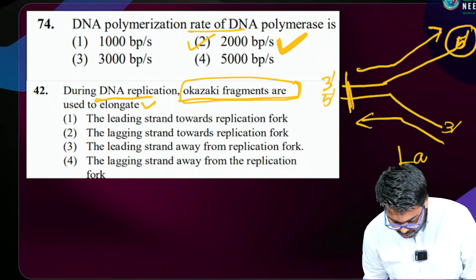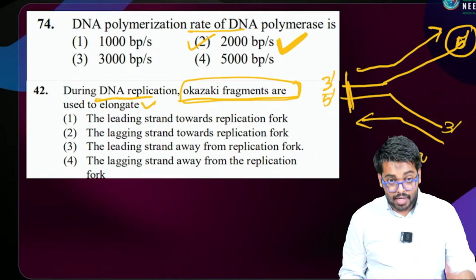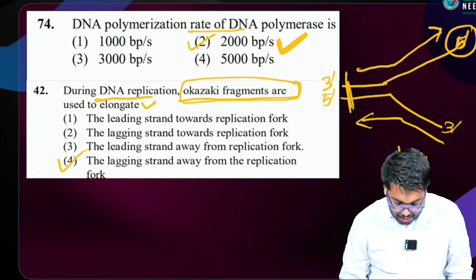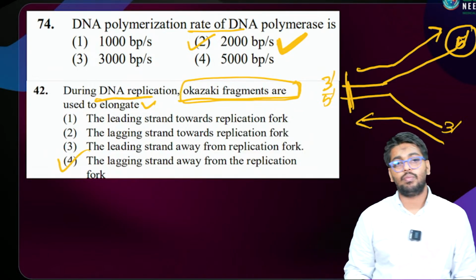So you have to choose: Okazaki fragments எங்க இருக்கு? Lagging strandல. The lagging strand is away from the replication fork. So this has 4 marks இல்லையா?